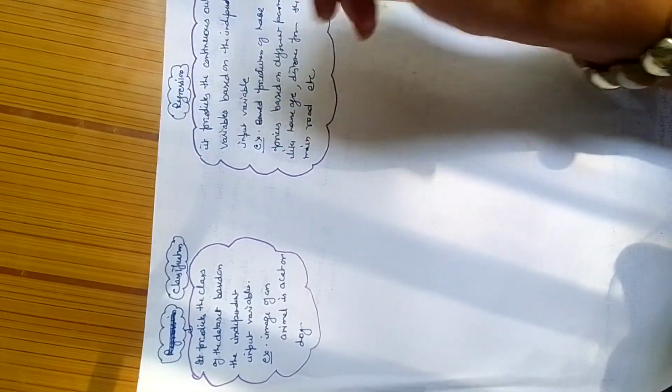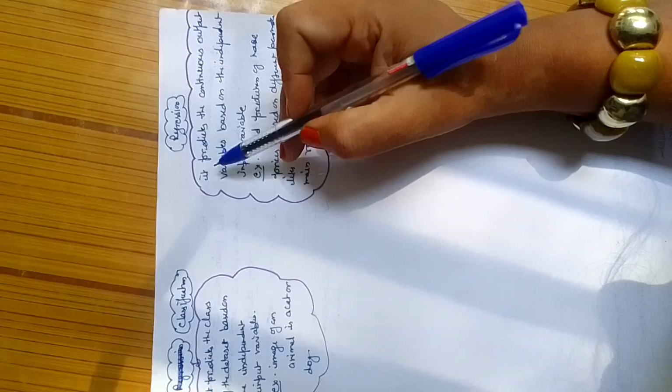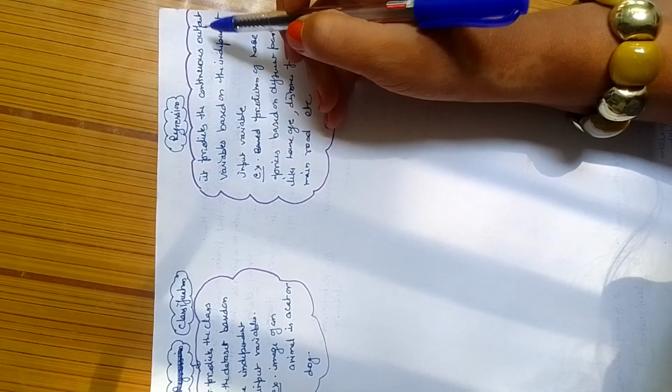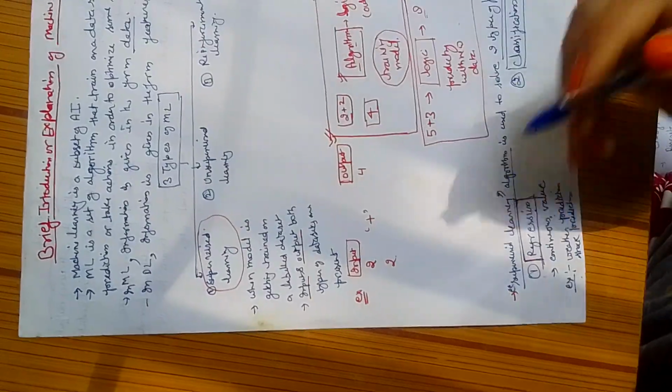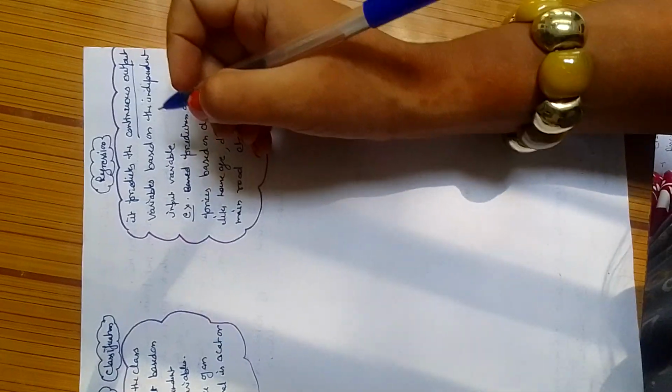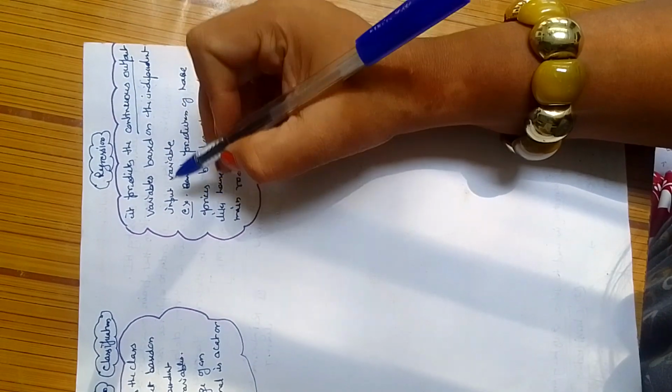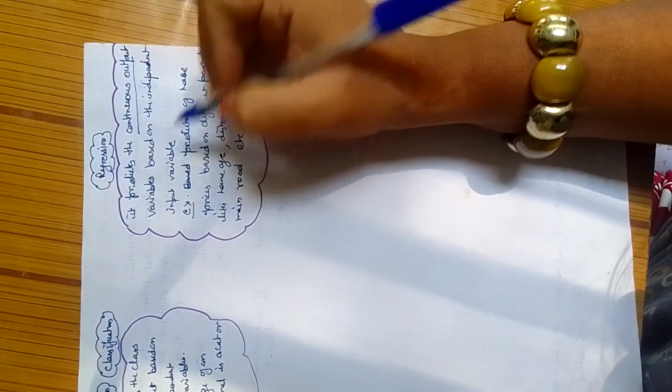What is regression? Regression means it predicts the continuous output. Continuous output, like I told you, contains continuous values. It predicts the continuous output variables based on the independent input variables.